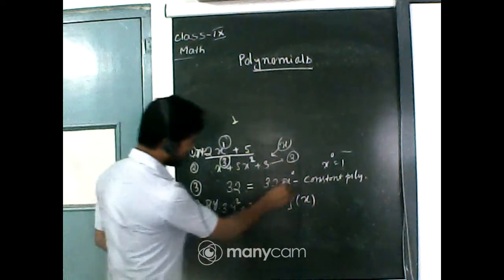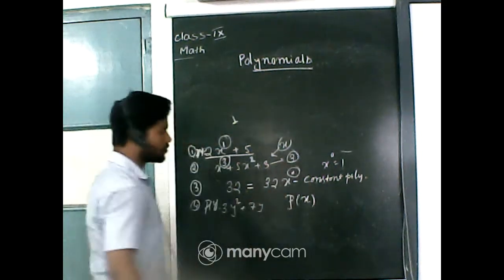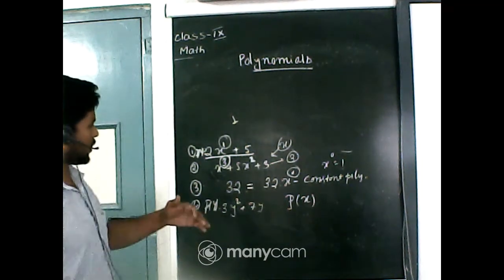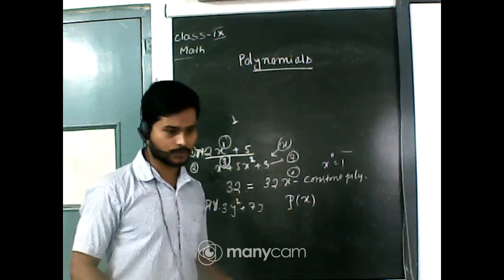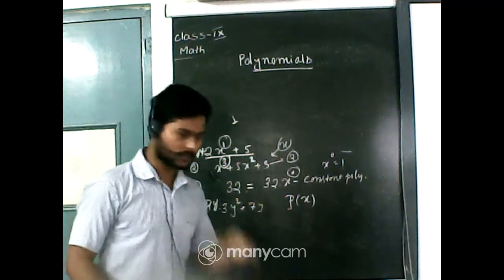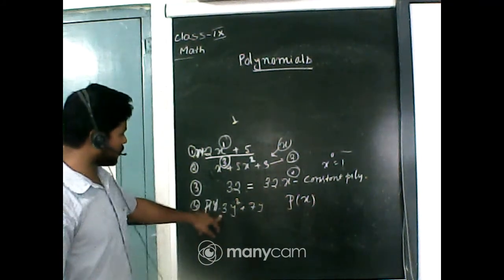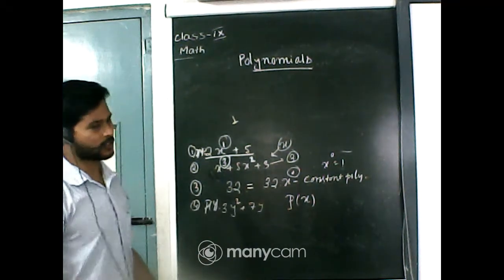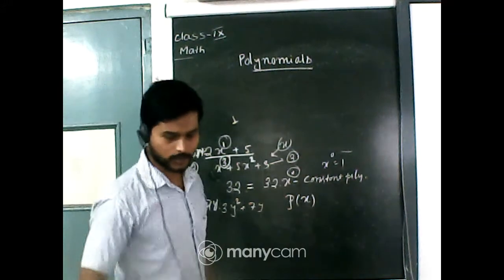Yes, because here the maximum power of the variable is 0, so the degree of this polynomial is 0. So the degree of any constant polynomial is 0. Clear? Okay, what is the degree of 3y square plus 7y? This is 2. Very good.